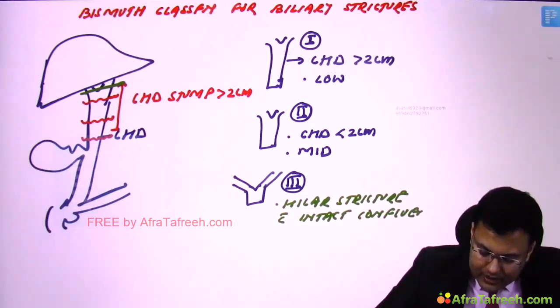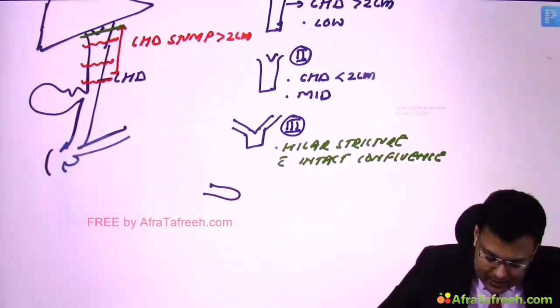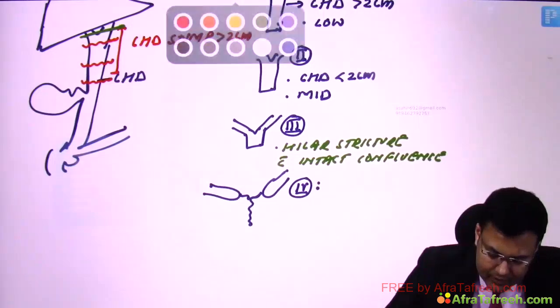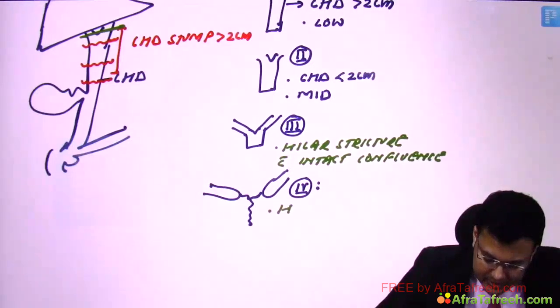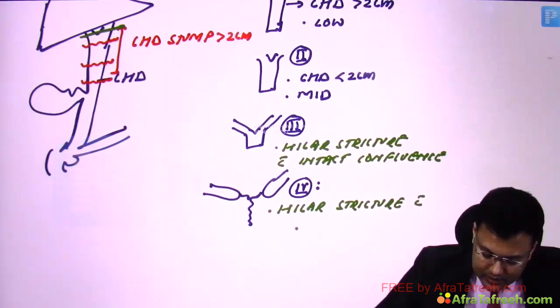Intact confluence, right? And what's type 4? It's the hilar stricture with destroyed confluence.